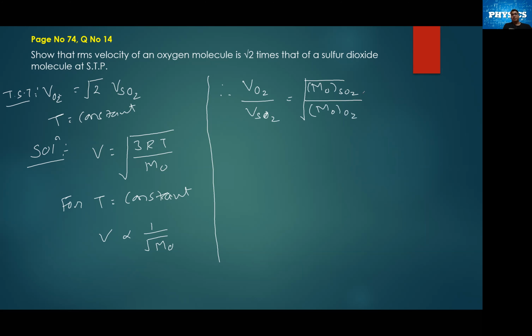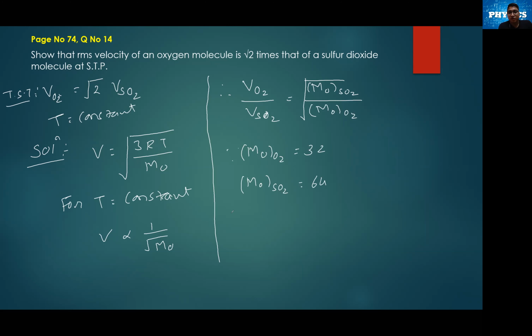Now, molar mass of oxygen, we know, is equal to 32, and molar mass of sulfur dioxide is 64.